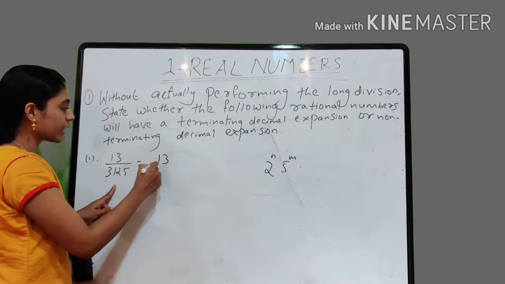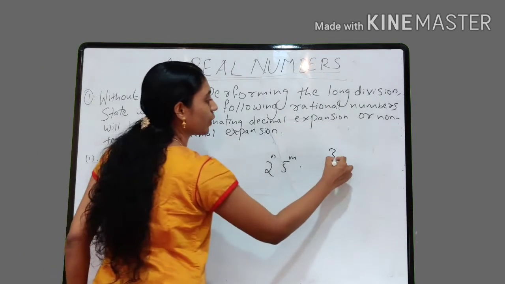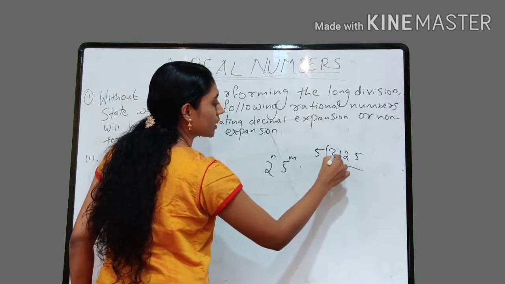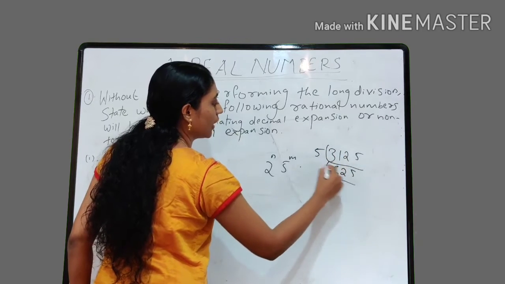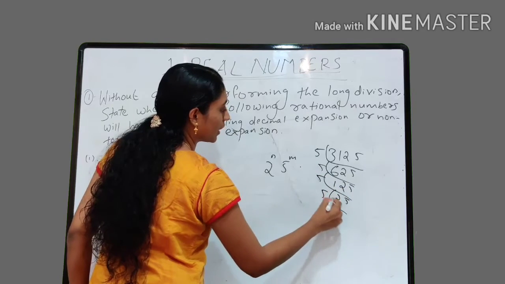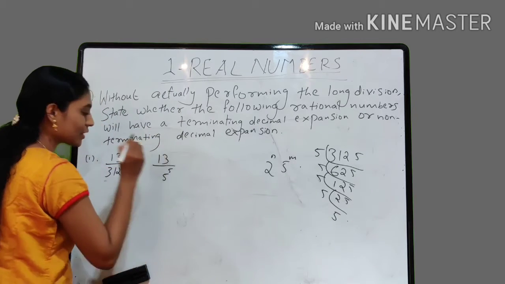This denominator can be prime factorized, right? 3125 can be written as 5 into 625, again 5, again 5, and so on. That means 5 times we can write 5, so 5 raised to 5.